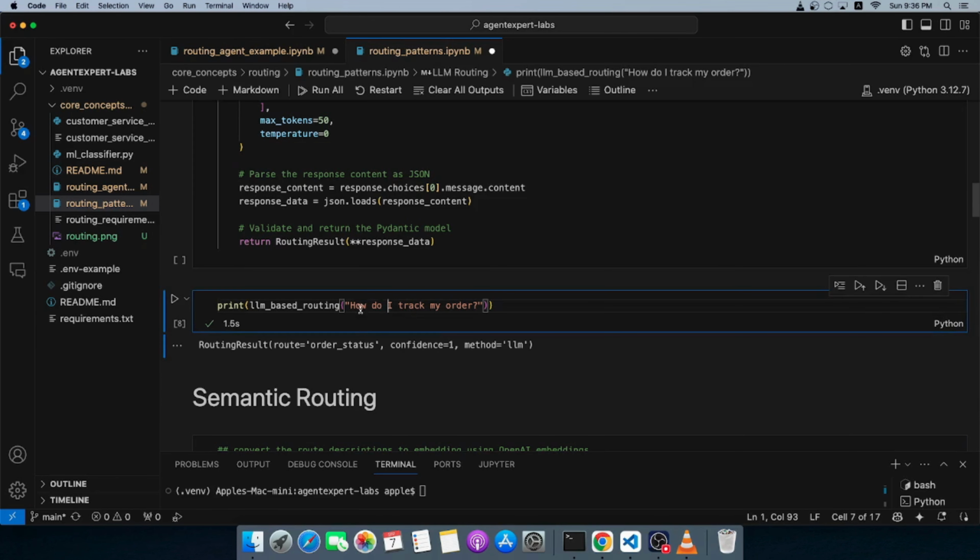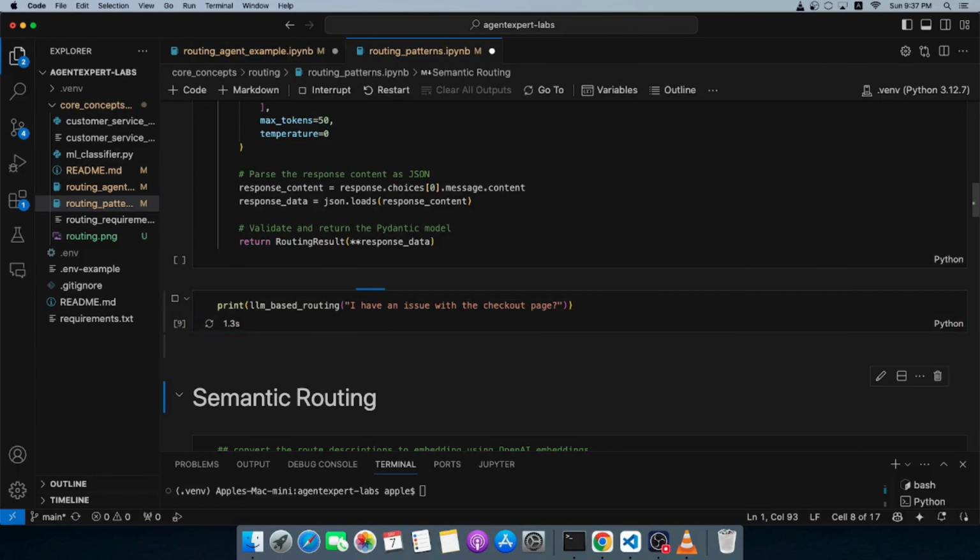Order status again. Yeah. So the query was, I have an issue with the checkout page. So it seems to be working.